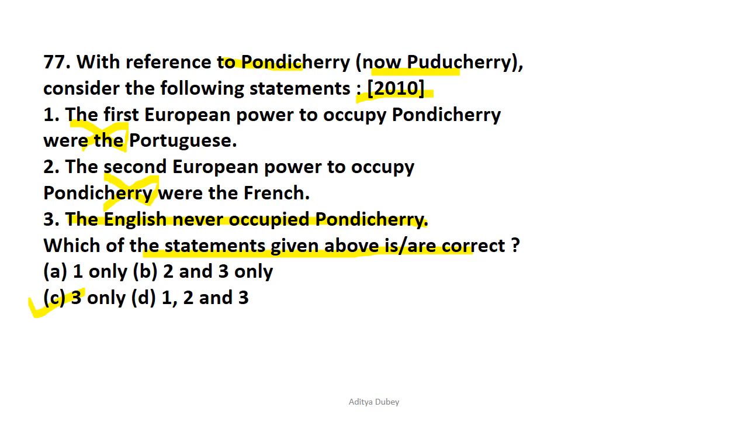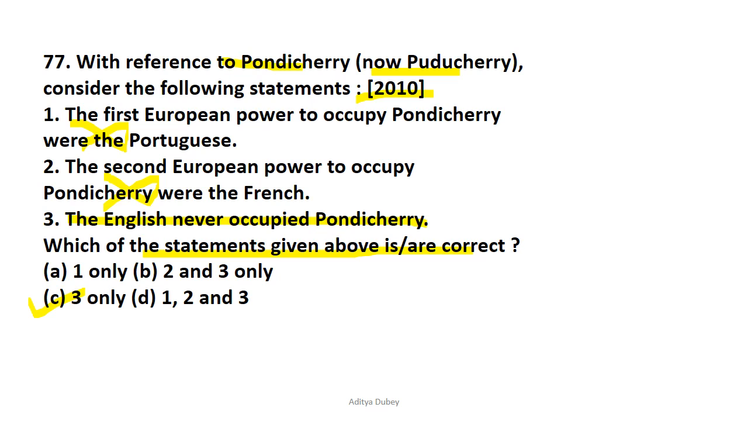Now, the first European power to occupy Pondicherry, which is distributed in Mahe, Yanam and Karikal, was the French, and the French occupied Pondicherry in the year 1739. So if you are asked in another year which year the French occupied Pondicherry, you can easily answer that it was 1739.